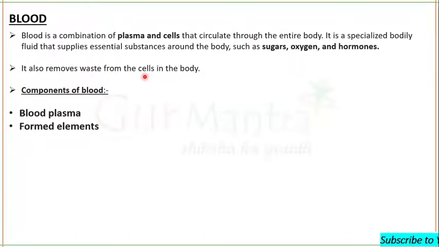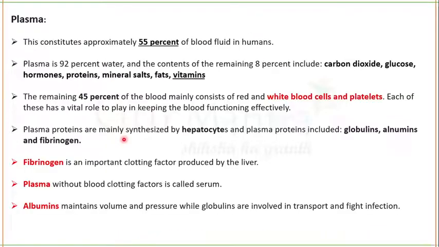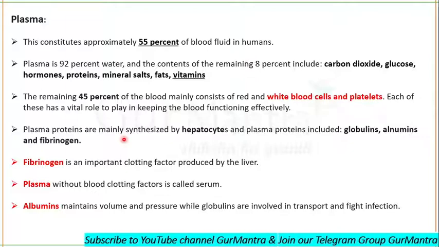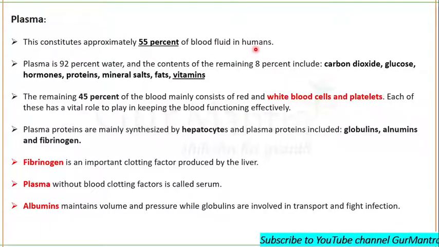What are the components of blood? The main components of blood are blood plasma and formed elements. Let's talk about plasma first. In whole blood, plasma is the major constituent. Out of 100%, 55% of blood is plasma in humans.